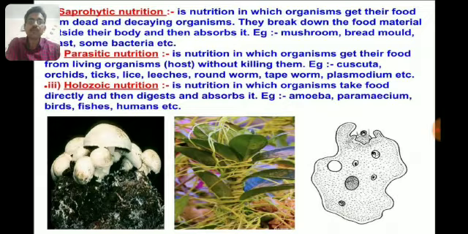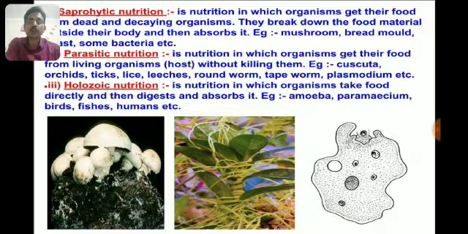Parasitic nutrition is the nutrition in which organisms get their food from living organisms called host without killing them. Example, cuscuta, which is a plant parasite, orchids, which is also a plant parasite, ticks, lice, leeches, roundworm, tapeworm, plasmodium, etc. are all animal parasites.